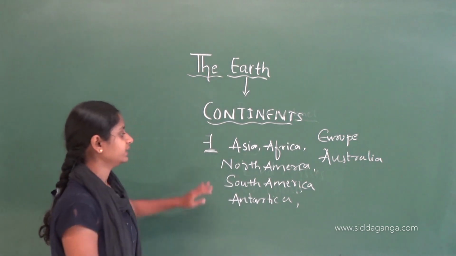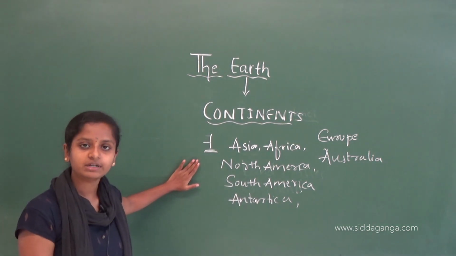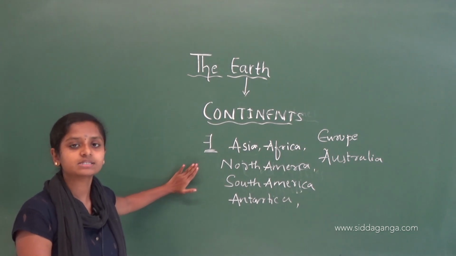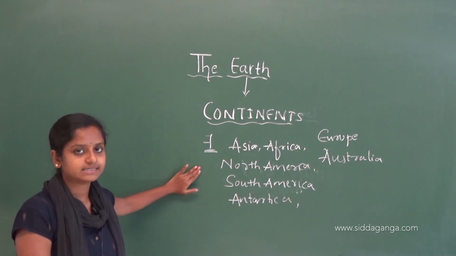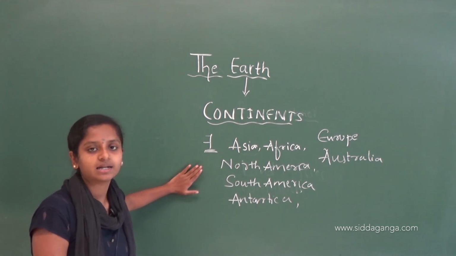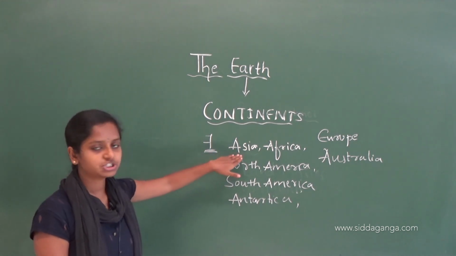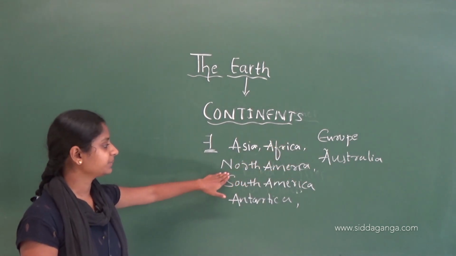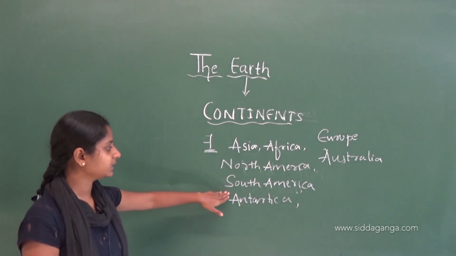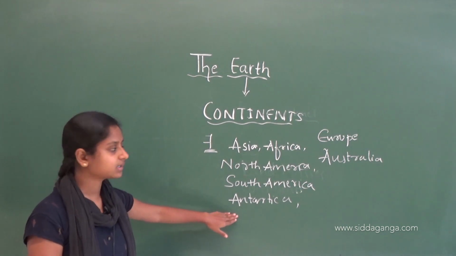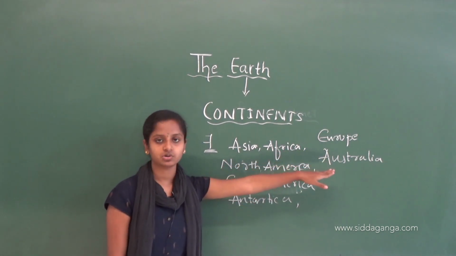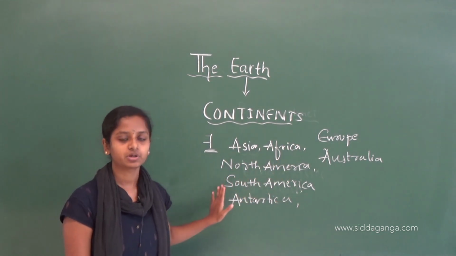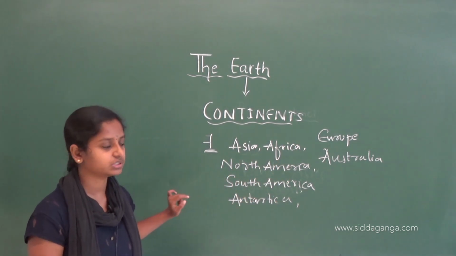See here, there are 7 continents on our earth surface or on a land surface. They are namely Asia, Africa, North America, South America, Antarctica, Europe and Australia. You need to remember all these things, okay, because it will help you in the future.